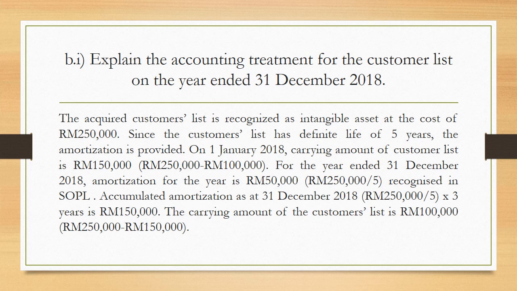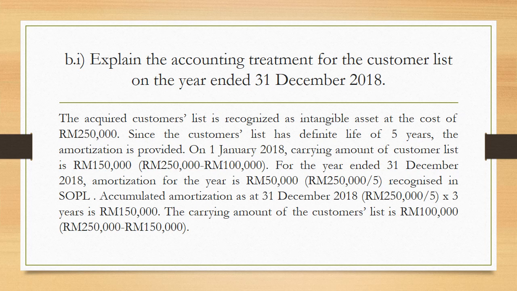So the carrying amount of the customer list is 100,000 ringgit. So how do you actually get this carrying amount of the customer list? First, the initial cost, 250,000 ringgit, that's stated in the question on 2016.